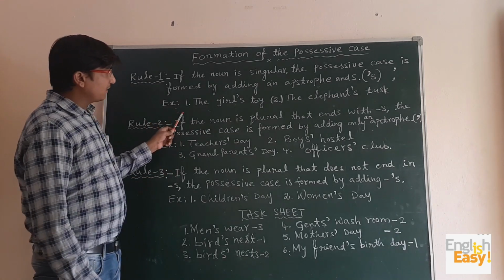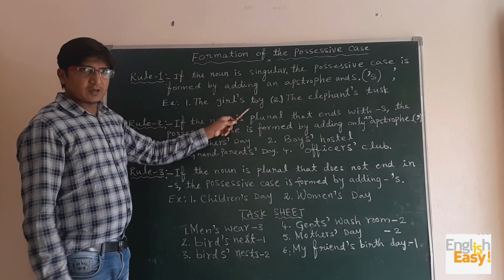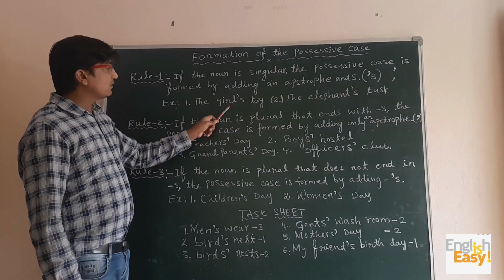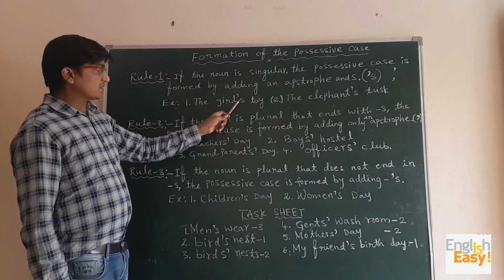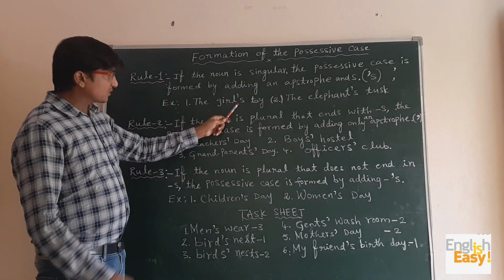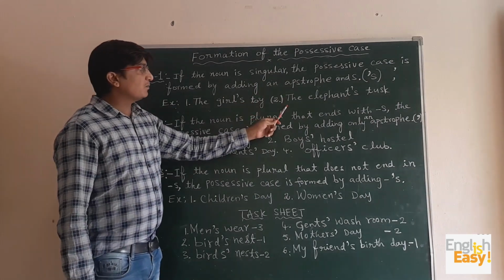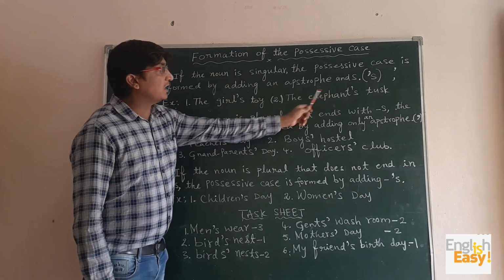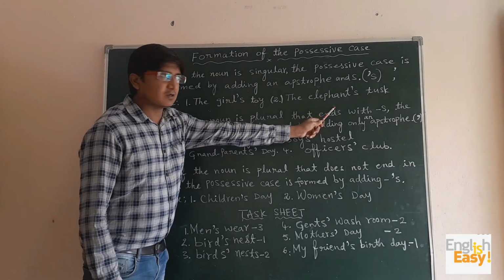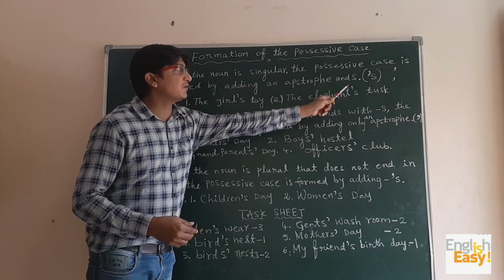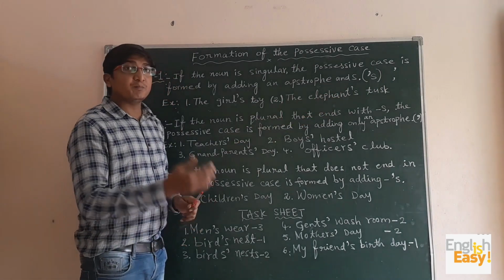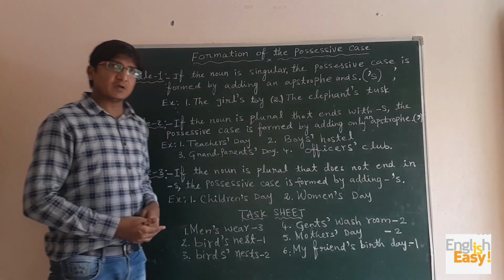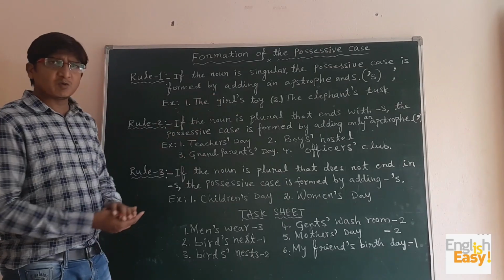First example, the girl's toy. Here girl is singular, that's why apostrophe s has been used here. In the second example, the elephant's tusk. Again here the elephant is singular, so by adding apostrophe s we have made its possessive case. So this is one rule.